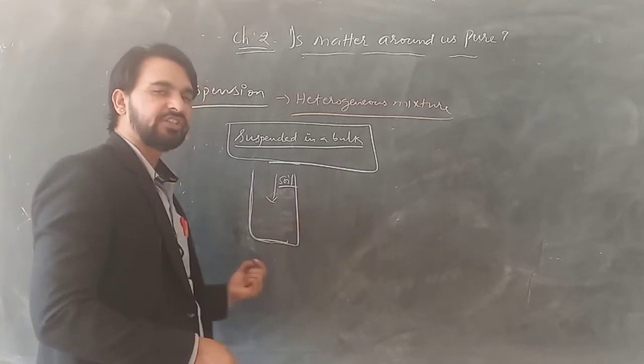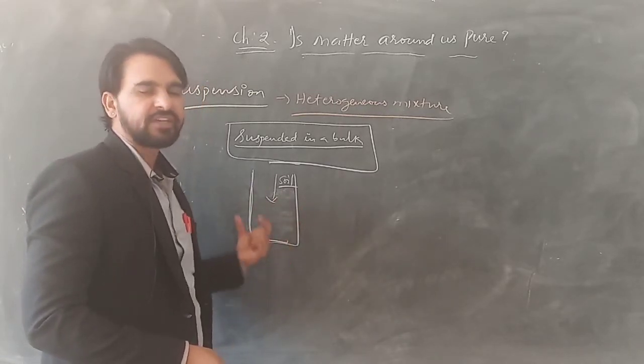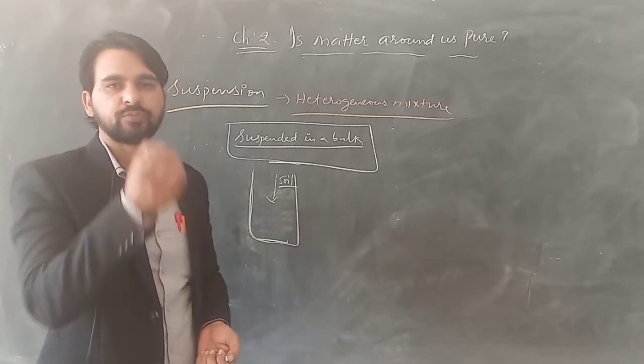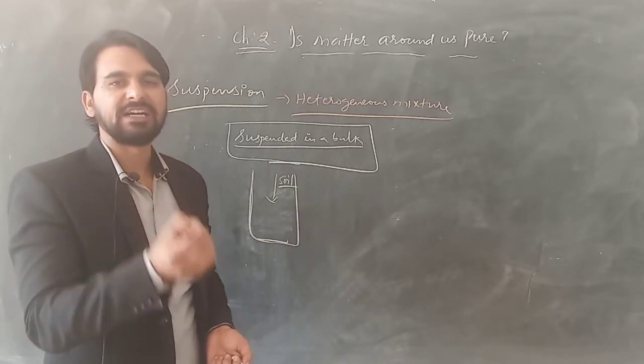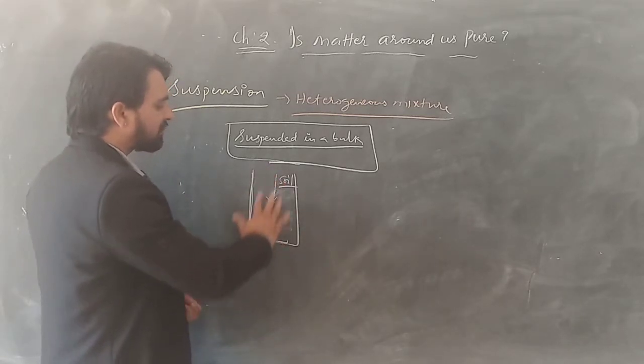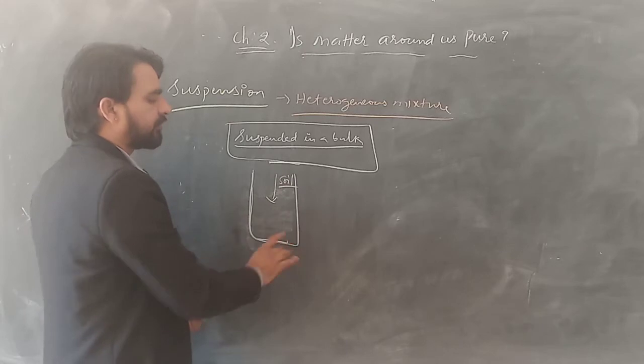Now a mixture is prepared, but you can see in the water small soil particles, they are not completely dissolved but they remain suspended throughout the solution.